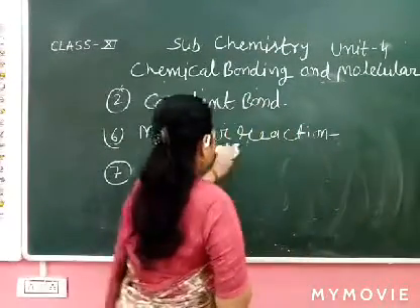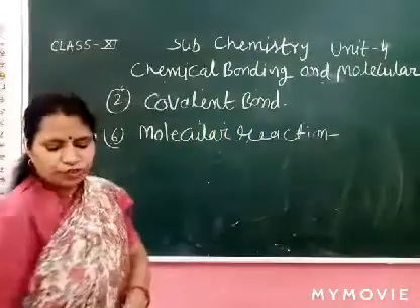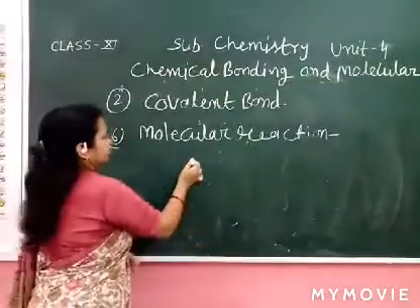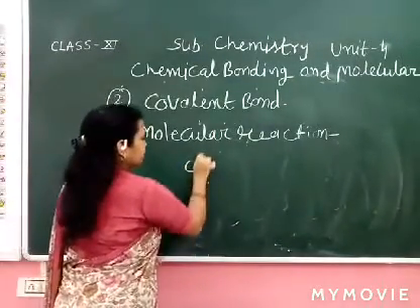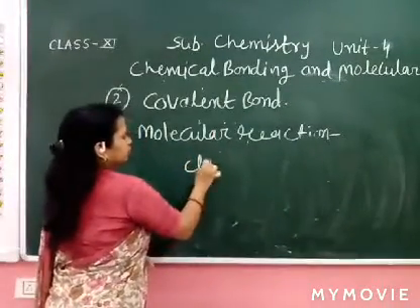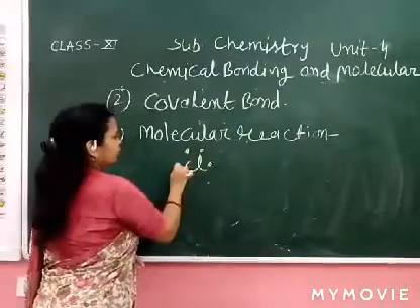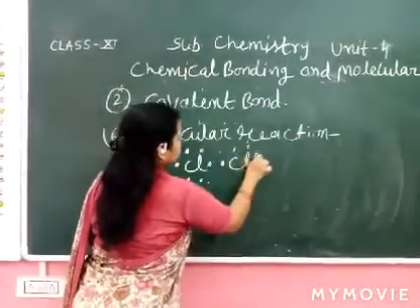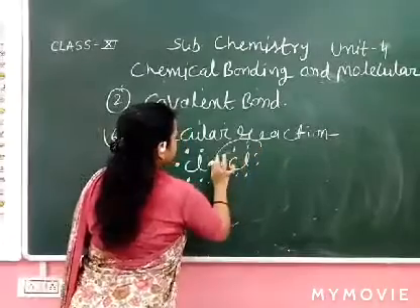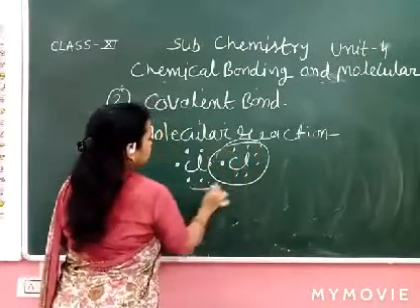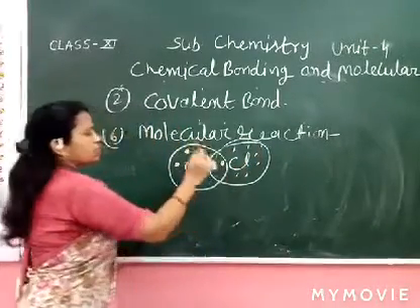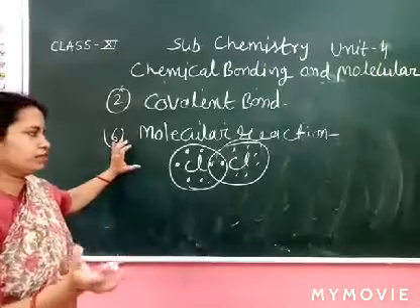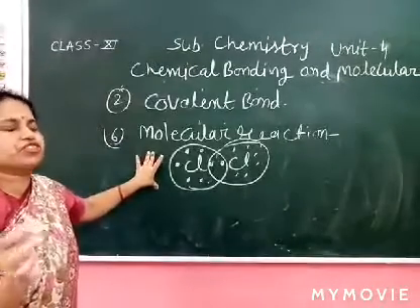Let's see. We want to make the overlapping between chlorine atoms. Let's see this point. There is overlapping between them. How is this overlapping possible? We will discuss it in hybridization.